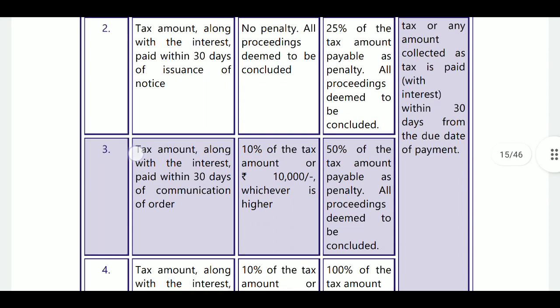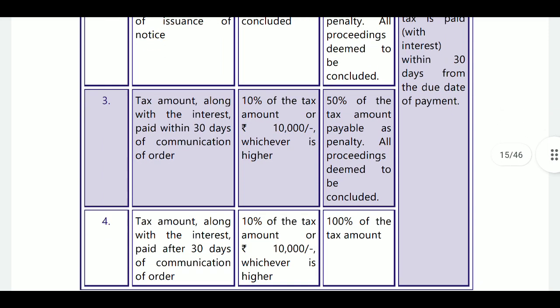Next, tax amount along with interest paid within 30 days of communication of order, then 10% of tax amount or 10,000 whichever is higher in case of normal case. Once order was passed, within 30 days you are required to pay the amount. In fraud case, you are required to pay 50% of tax as a penalty.